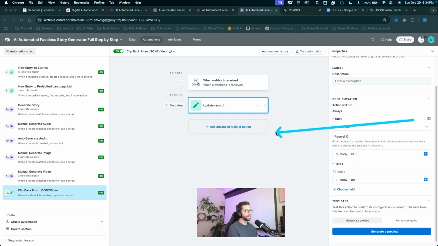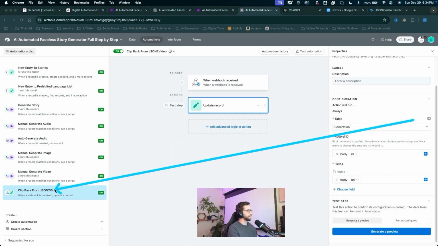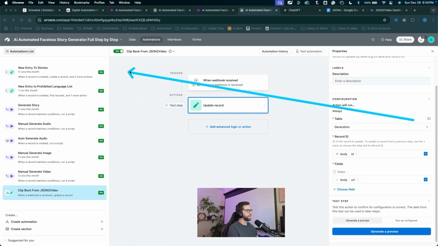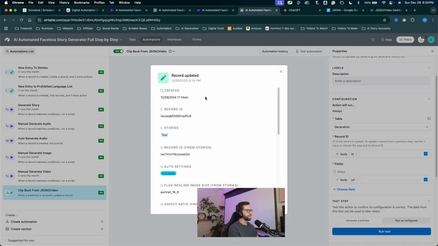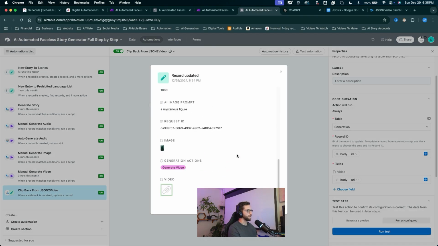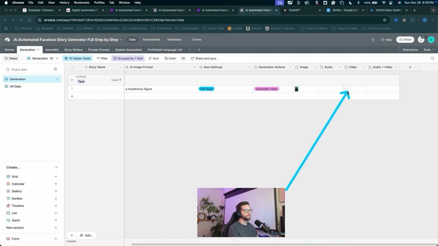So we can come down into the update record action in our clip back from JSON to video automation, click run as configured over here on the right, click run test. That will run the automation and update that record with the video. We can see the changes that have been made. We now have that video pop up. Let's come back into the data, and there's our brand new video in our generation table.